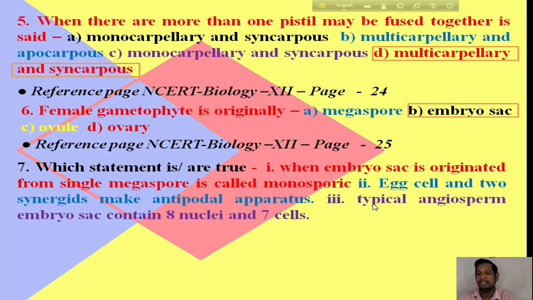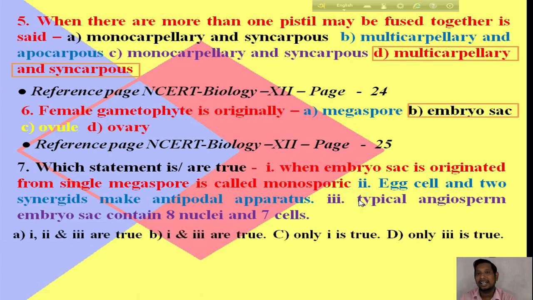Third statement, a typical angiosperm embryo sac contains 8 nuclei and 7 cells. So guys, what is or are the right statement or statements? There are 4 options. You have to choose. The right option is that the first and third statements are true.